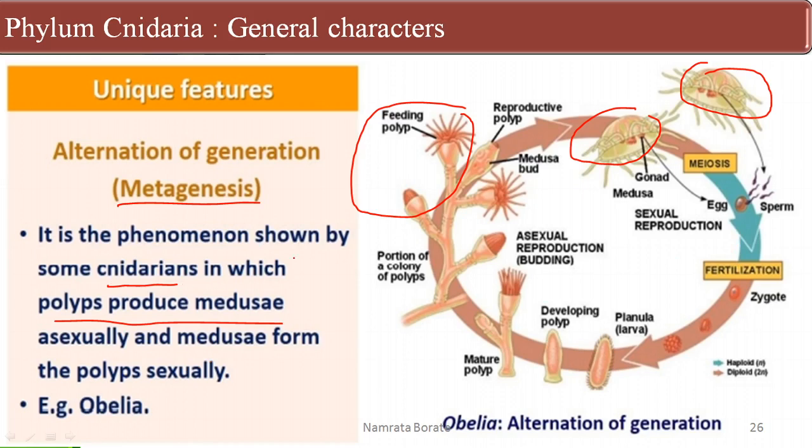It is a phenomenon shown by some cnidarians in which the polyp produces the medusa asexually and the medusa forms the polyp sexually. So this one is the medusa, and this medusa again forms a polyp. This conversion occurs by the sexual way, and the other occurs by the asexual method. This is observed in the case of Obelia. It's a significant characteristic feature of the phylum Cnidaria.